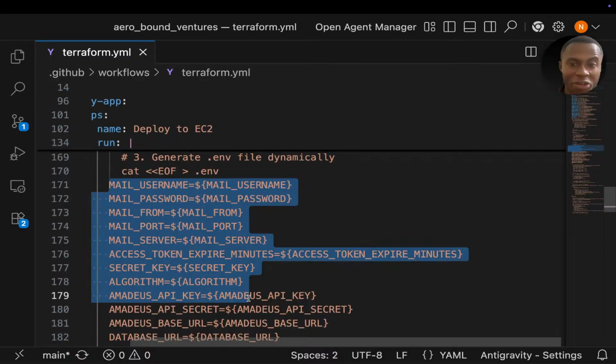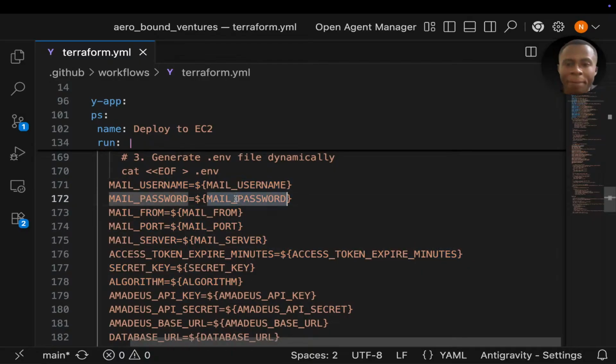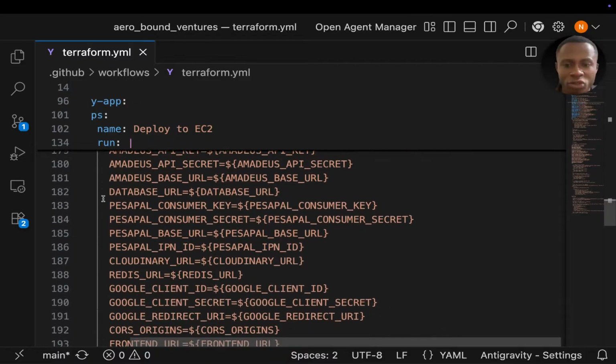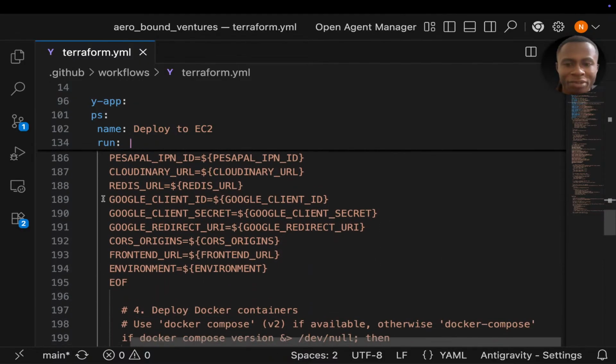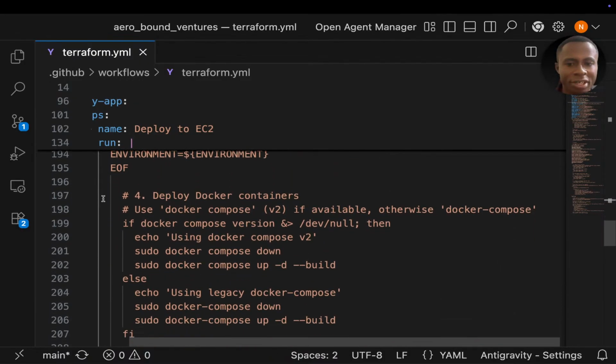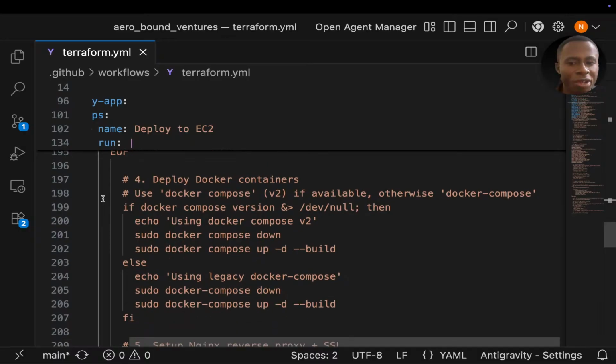Another note, just to remind you, because I know all of you who have been following this are very aware about this. All these values, mail username, mail password, mail from, mail port, are from the secrets on GitHub. So make sure they are there. After creating the environment variable, you know what happens? Now we deploy.